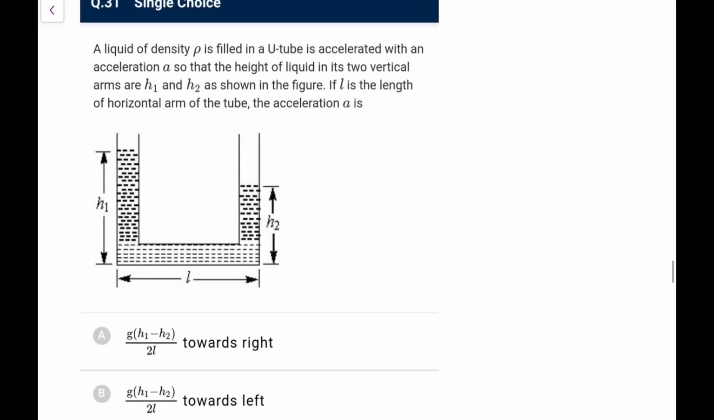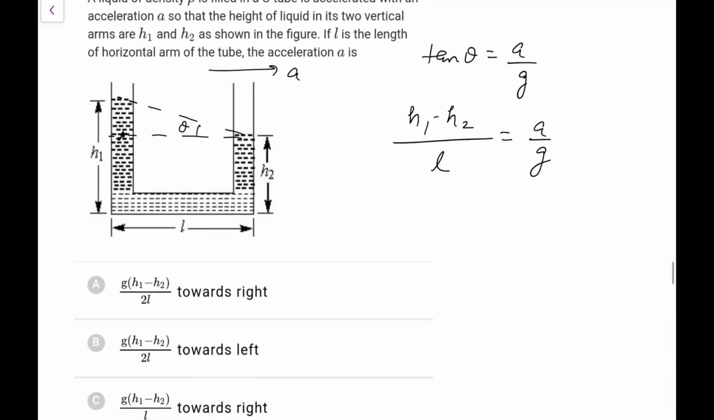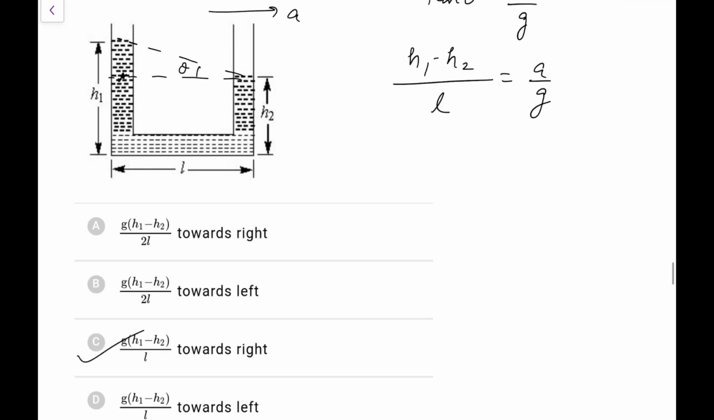Liquid of density rho filled in a U tube accelerated with an acceleration a, so that the height of the liquid in the two vertical arms are h1 and h2. If L is the length of the horizontal arm of the tube, the acceleration a will be, so directly we can say the shortcut way, tan theta is equal to a by g. So what is tan theta? Tan theta is (h1 minus h2) upon L, that is a by g. Because it is coming like that, this acceleration will be greater, definitely it is going in forward direction, that's why the liquid is rising, so acceleration is towards right, and that is g (h1 minus h2) by L. So go for option C here.